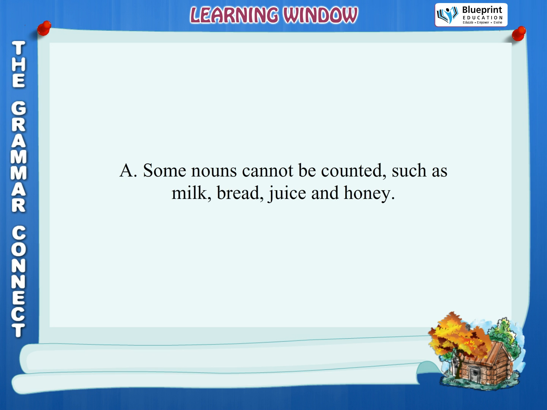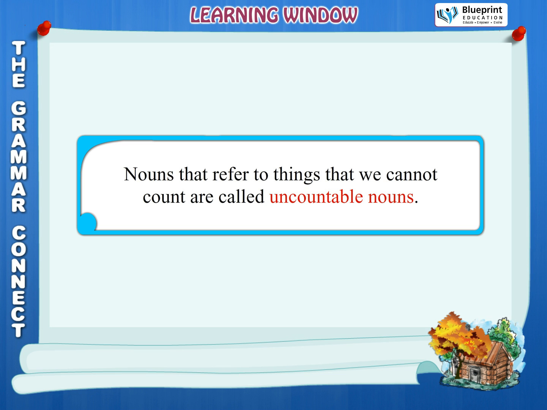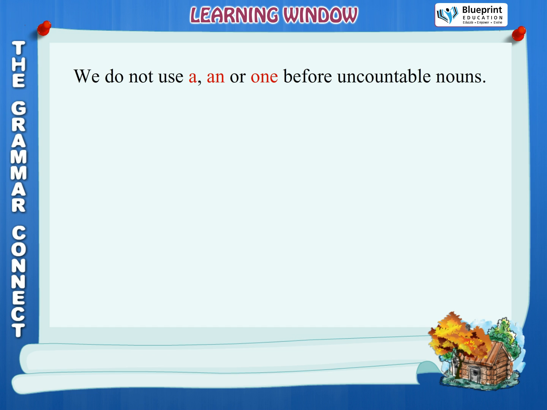Learning window. A. Some nouns cannot be counted, such as milk, bread, juice and honey. Nouns that refer to things that we cannot count are called uncountable nouns. We do not use a, an or one before uncountable nouns.